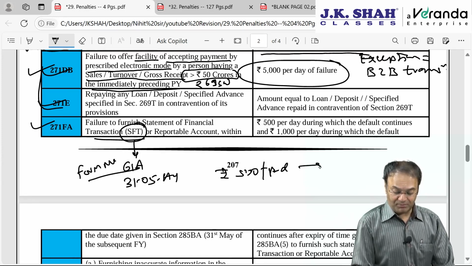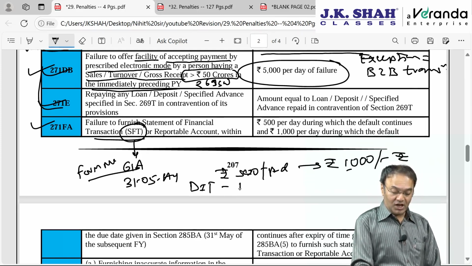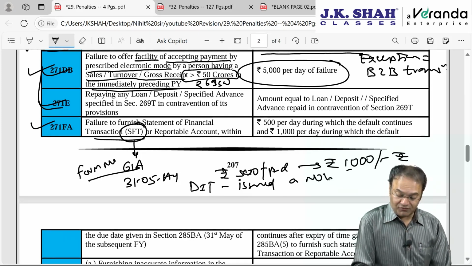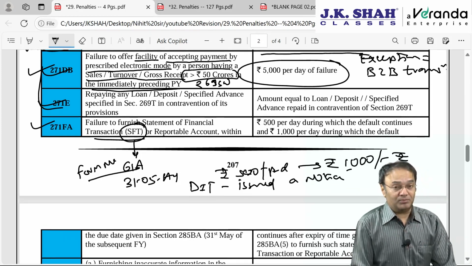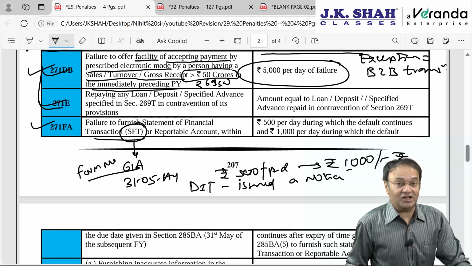However, this 500 per day will become 1000 rupee per day if statement is still not filed, and Director of Income Tax issues a notice giving some further time limit, and provisions are not complied with even after expiry of the time limit given by DIT.